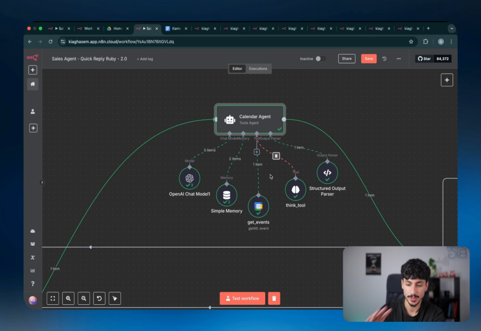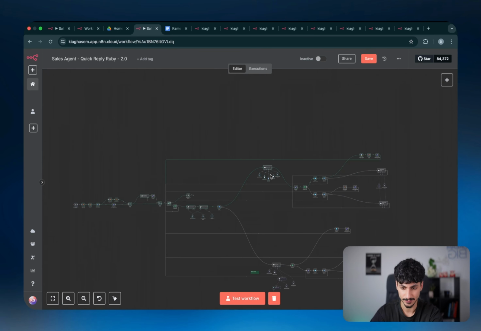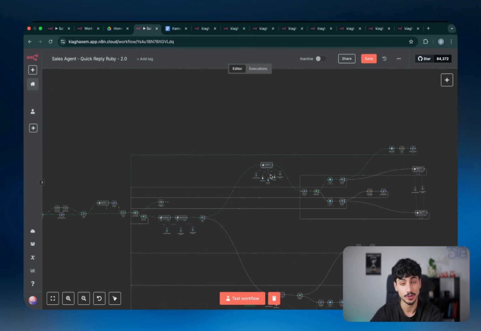And honestly, from a development perspective, building the one agent would have been 1,000 times easier for me. But I wanted to build a system for you guys that you can actually use in practice in your business today with the current AI capabilities. But that is not to say that within the next 6 months, year and a half, this wouldn't completely change. And honestly, if it does change and AI agents become really capable and we can just build it with one singular node, trust me, I will update this and I'll release it out to you guys again, completely free. But for the time being, it's probably better to keep this very robust bit of complex logic handling.